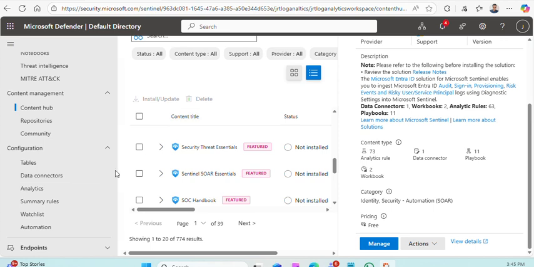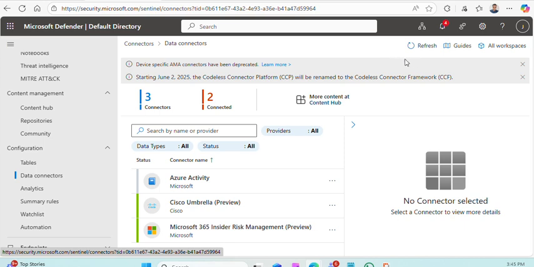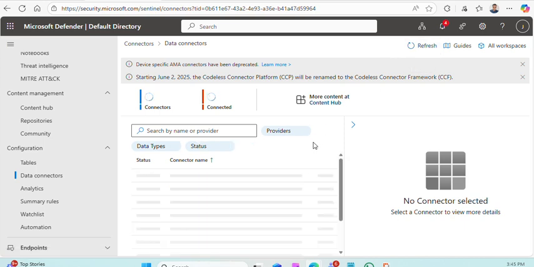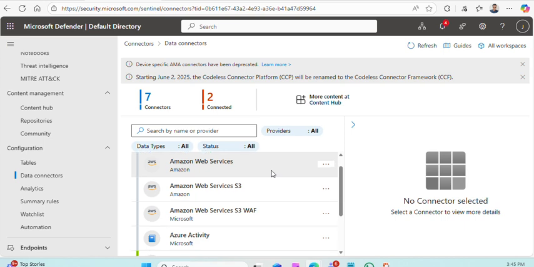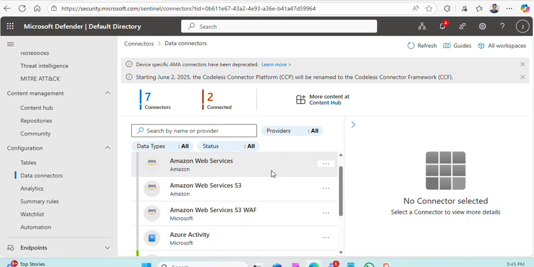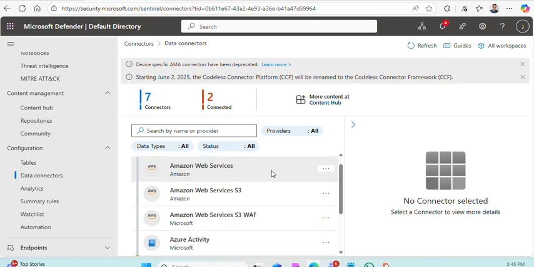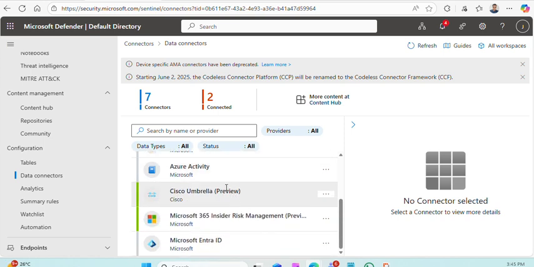Now let's see how many connectors I have. Let me refresh the page. I have a total of 7 connectors. I have installed AWS, but AWS itself has 3 more connectors it has installed. Azure Activity and Cisco Umbrella I didn't install, but they are there already. Microsoft Entra.